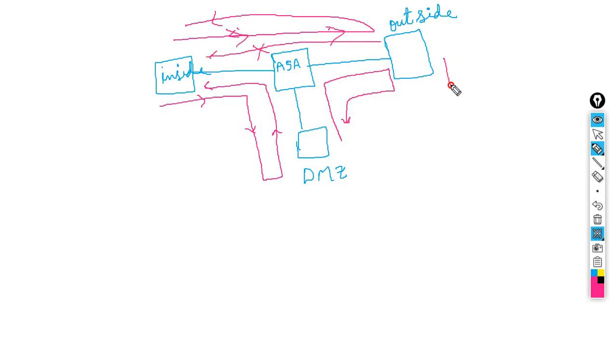And from outside to DMZ, this one is also not allowed. We can do it in special cases, but now it is not allowed. If you want to allow, we need to configure some ACL or some different parameter. Okay, so we will have the security level also.